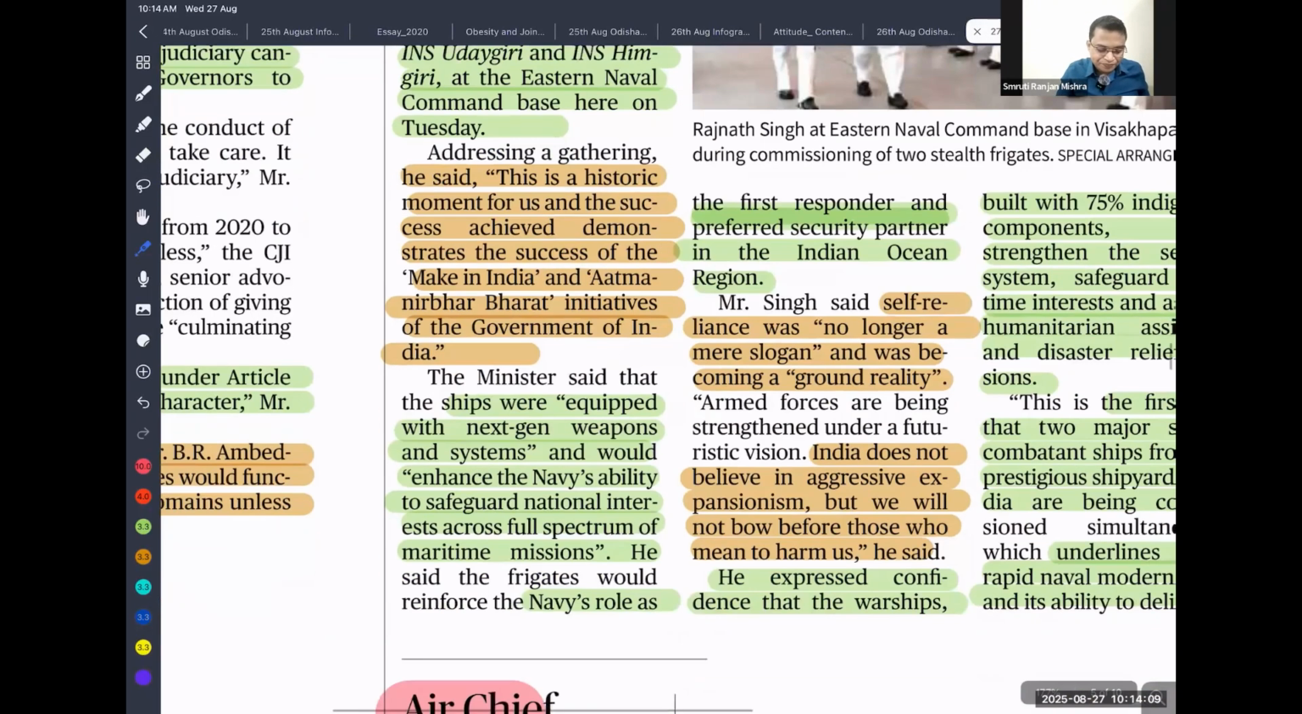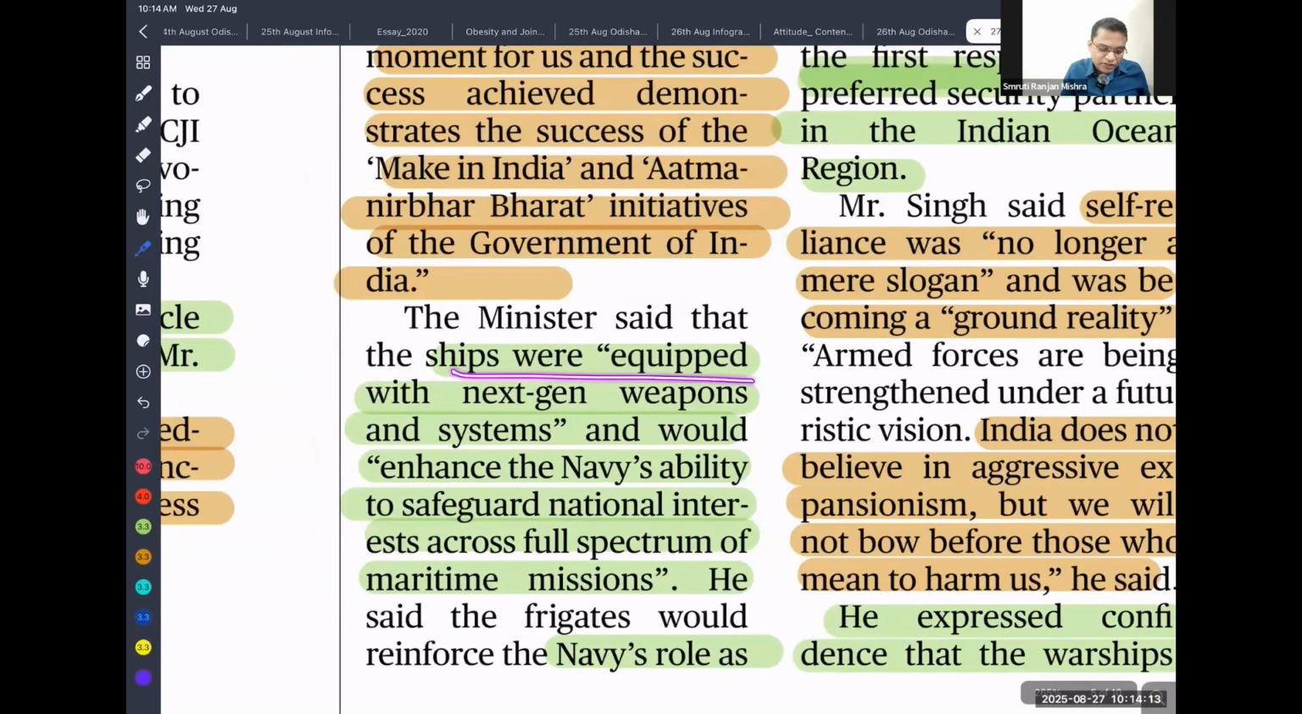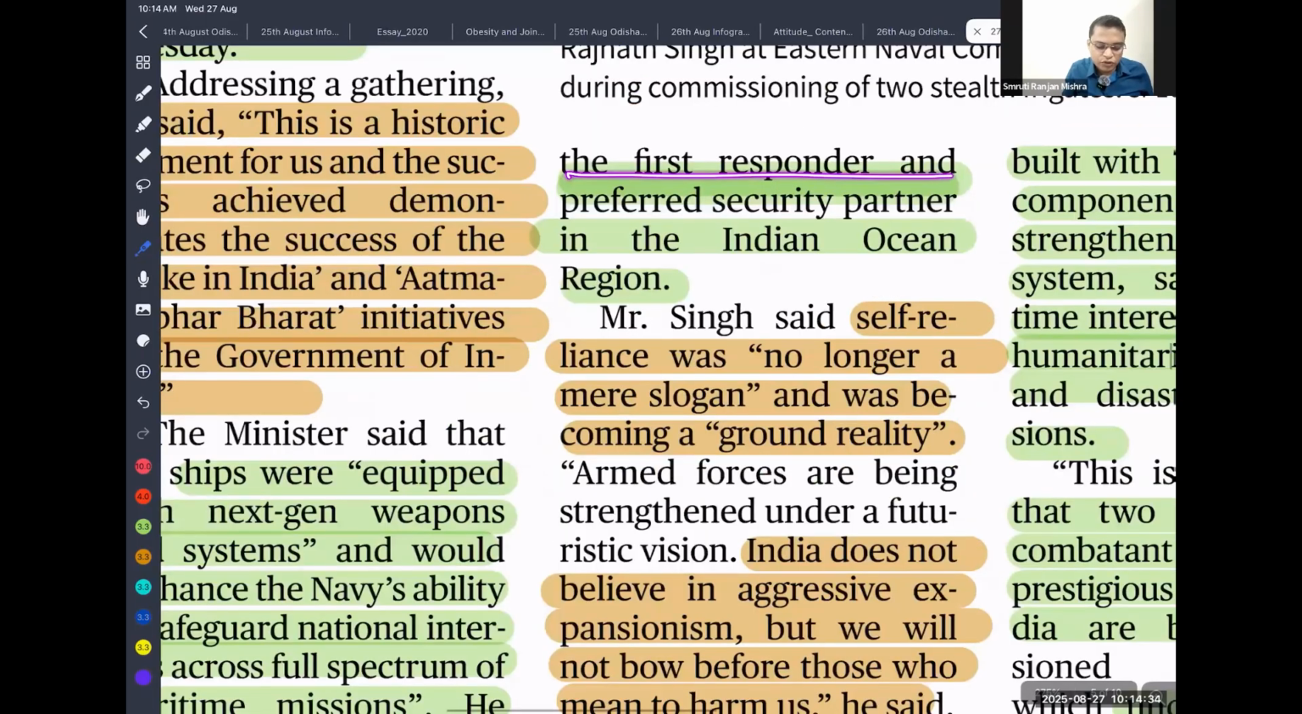Okay, so because of that, the ships are equipped with next generation weapon systems and would enhance the Navy's capability to safeguard the nation's interest across the full spectrum of maritime missions. So I think they can ask about this question directly also. What are the unique features, what is the project name, what are the ship names, so they can ask about that. Please read it very carefully. So a security partner in the Indian Ocean region. So self-reliance is no longer a slogan, but we are making it a ground reality.